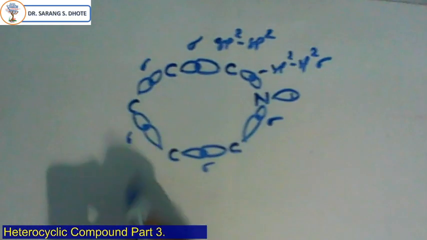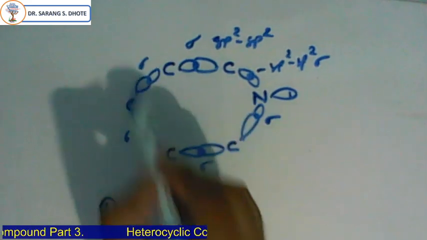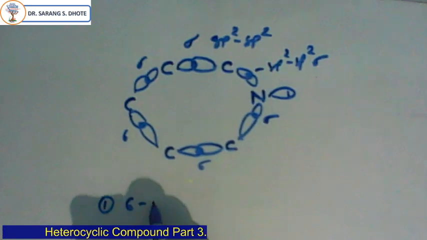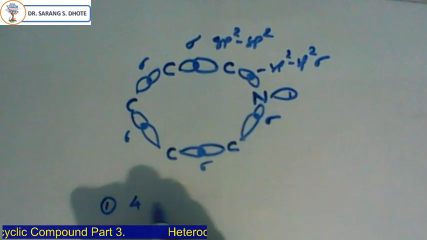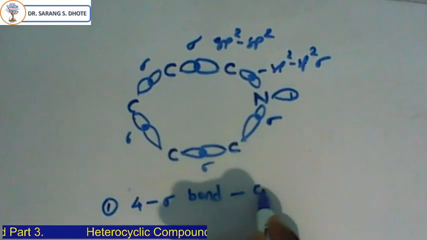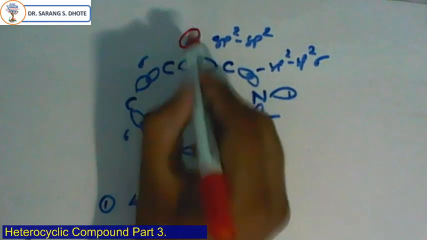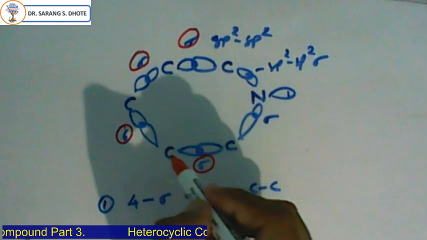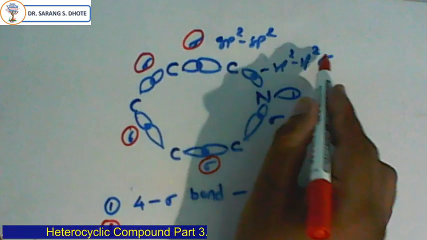So here we observe that there are a total of 1, 2, 3, 4, 5, 6 sigma bonds in the ring, but out of 6, 4 sigma bonds are carbon-carbon. I will show in the red marker: 1, 2, 3, 4. These are the 4 carbon-carbon sigma bonds, and 2 carbon-nitrogen sigma bonds.